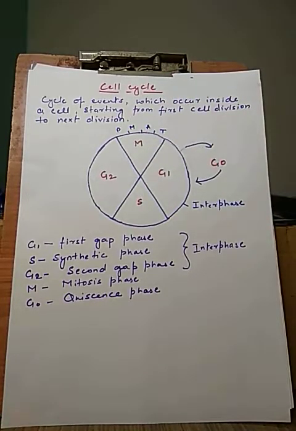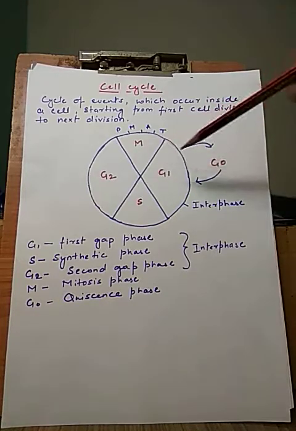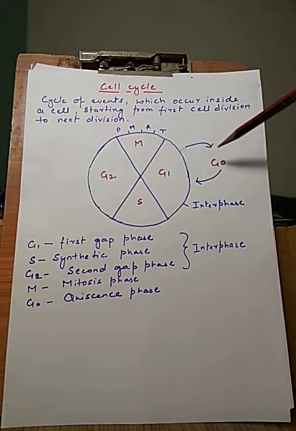But when the body of the organism does not require new cells, then it does not secrete these factors. Under such conditions, the cells present in G1 phase enter into G0 phase, which is quiescence. In this phase, the cell grows, but it does not divide. It loses the capacity of cell division and it remains there until the rest of its life.